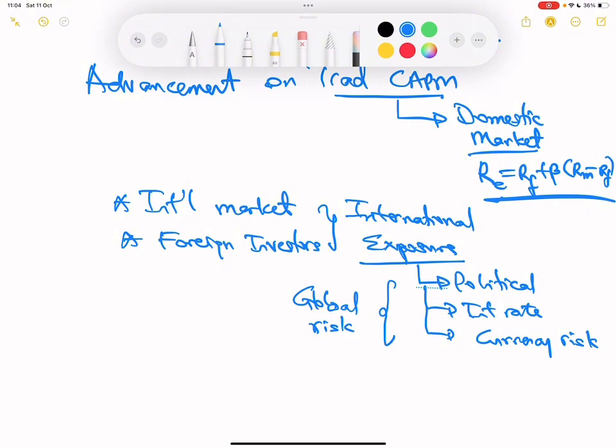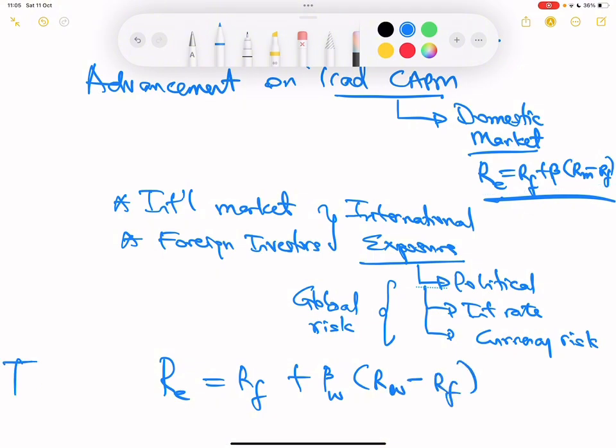Well, how do you go about that? So the same formula is being used, but different interpretation. So the expected return still remains the risk-free return plus beta, now relative to what? Portfolio, global portfolio, into bracket return from global portfolio minus risk-free rate. So this is what international CAPM is saying.